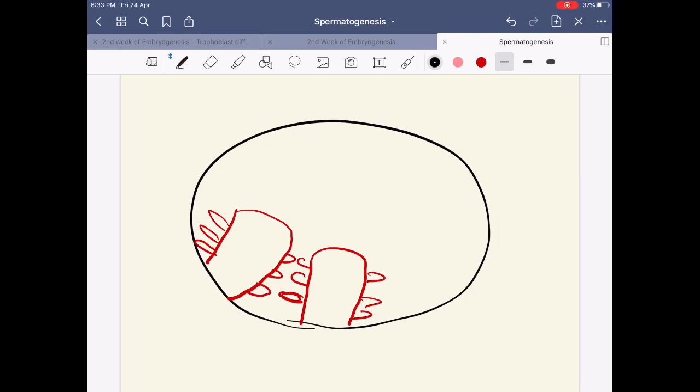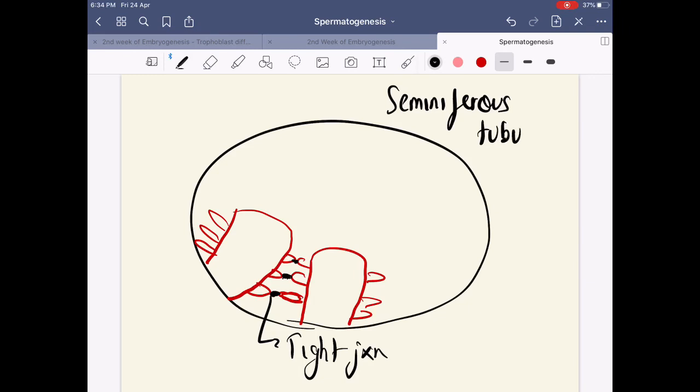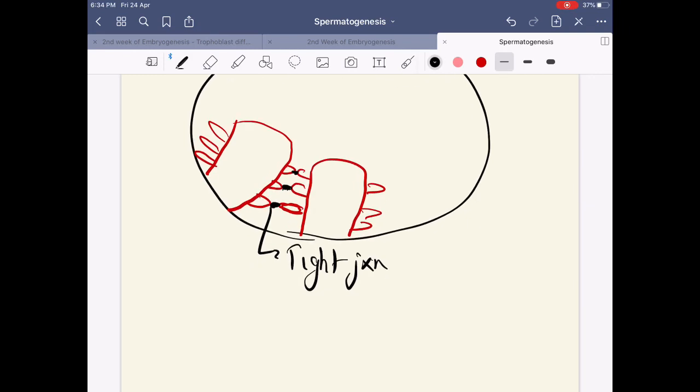These appendages are going to have tight junctions in between them. So what has actually happened? Between these cells we have different compartments that are formed due to the tight junctions. This is a tight junction, this is another tight junction, and so on. It's between these two cells. And where are these cells present? They are present within your seminiferous tubules.